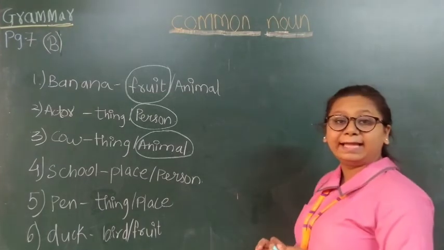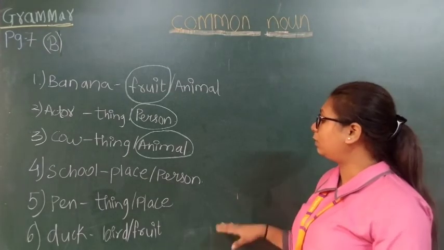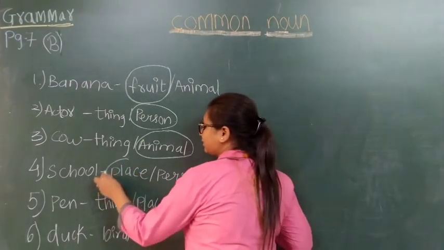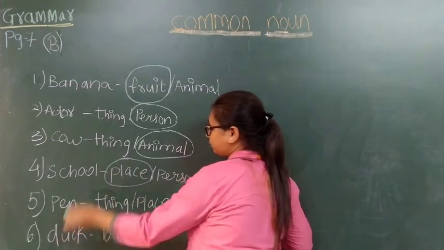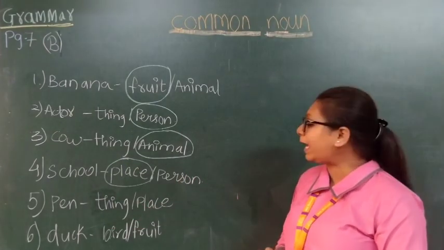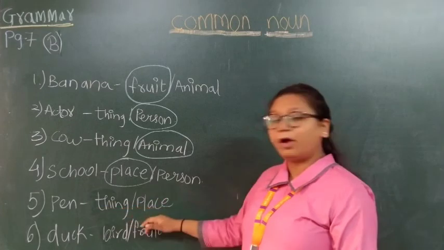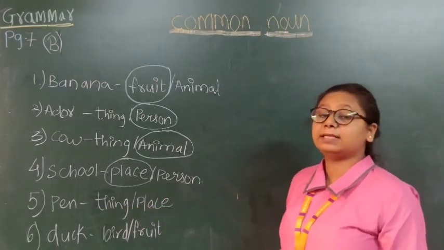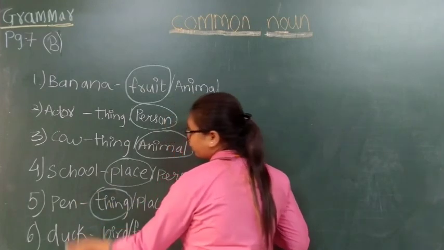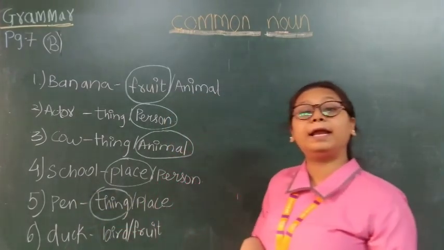School, S-C-H-O-O-L, school. School is the name of a place or a person? Place. So we will circle place. Pen, P-E-N, pen. Is it a name of a thing or a place? It is the name of a thing. So we will circle thing over here. You have to circle the correct option.